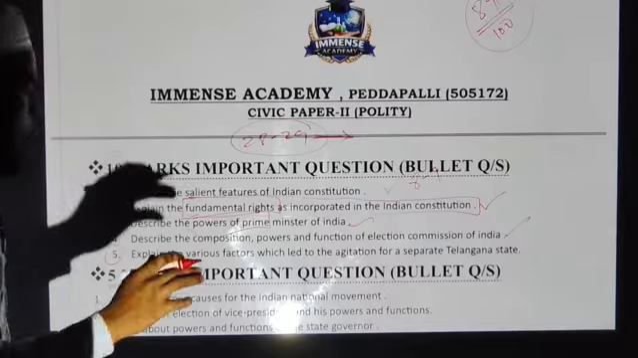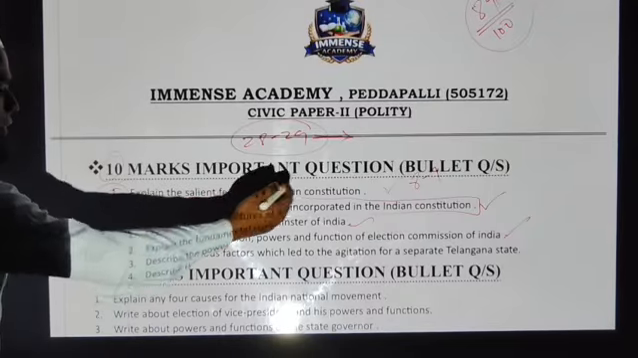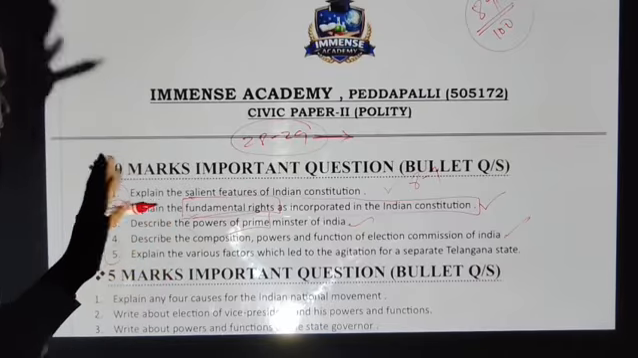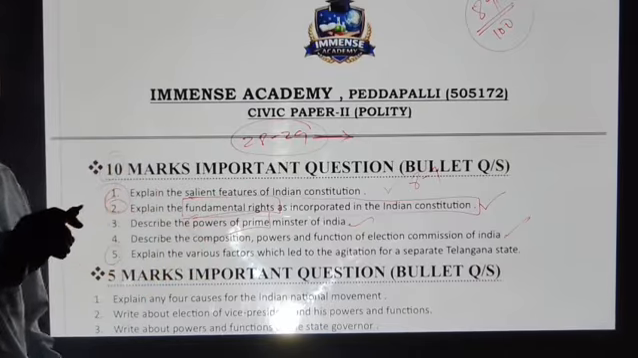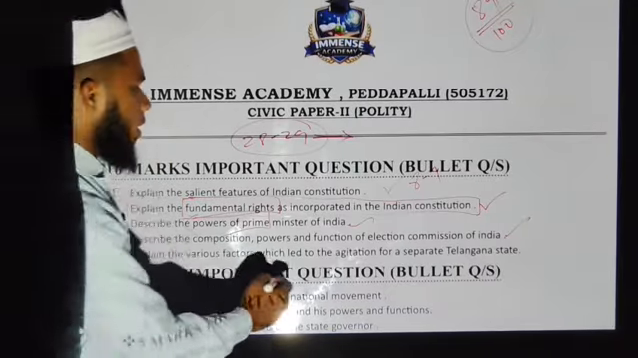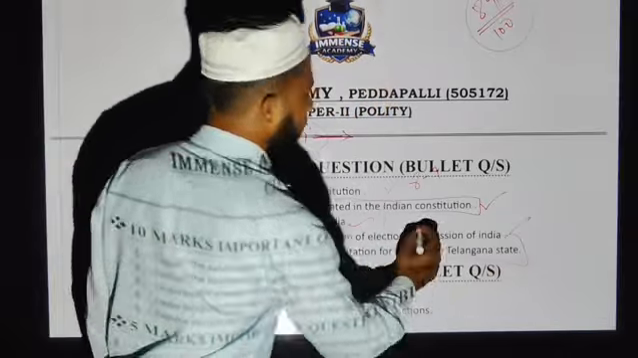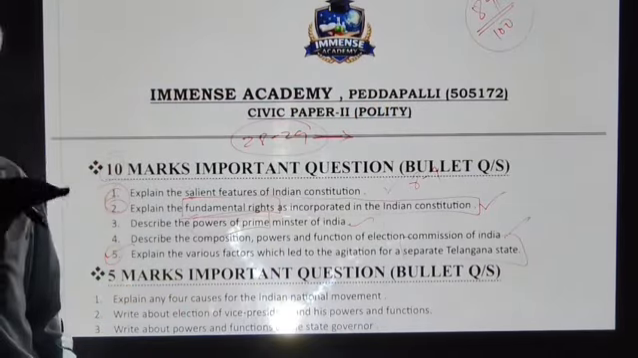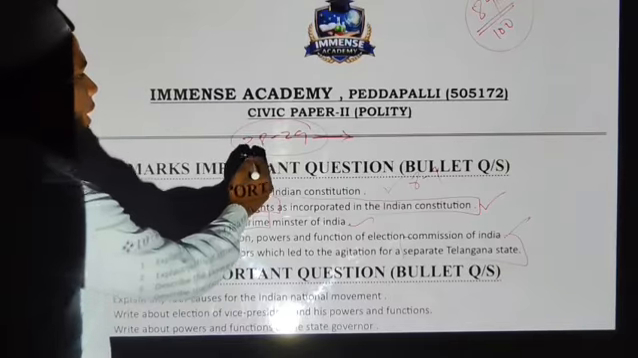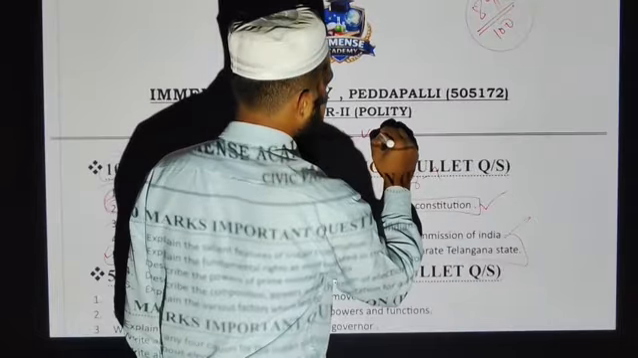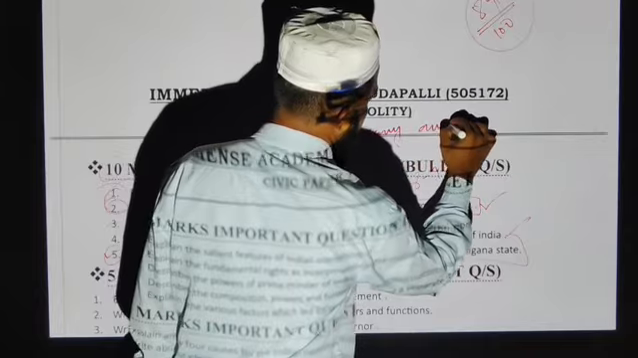28 to 29 marks, if you focus on salient features of Indian Constitution, fundamental rights, and third, describe the powers of the Prime Minister, and the last one, my suggestion is the separation of Telangana state from Andhra. So if you focus on these four, you can score 28 to 29 marks. But these marks will vary among students.